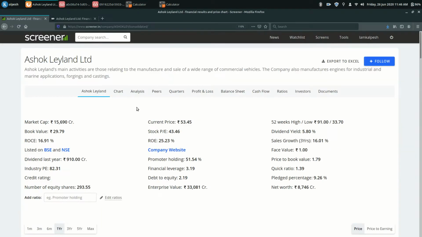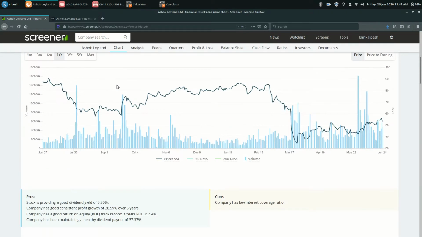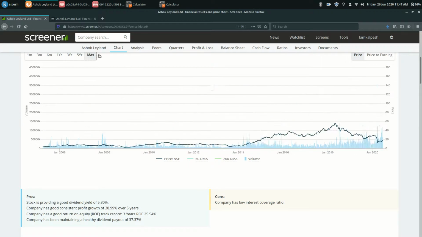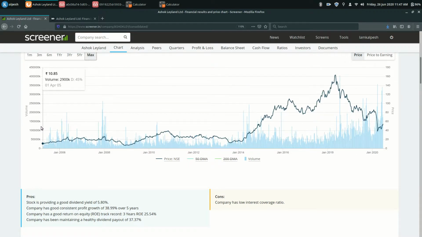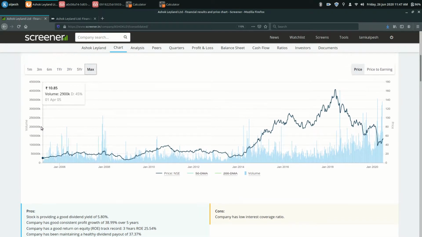Any company which needs consistent debt only to sustain its business, that is not a great sign. If you look at the IPO on the maximum chart, this company has been in business since 1st April 2005, when it listed on the exchange.